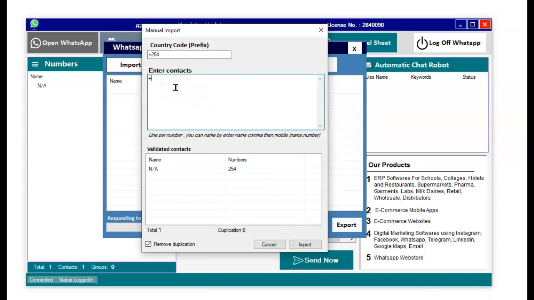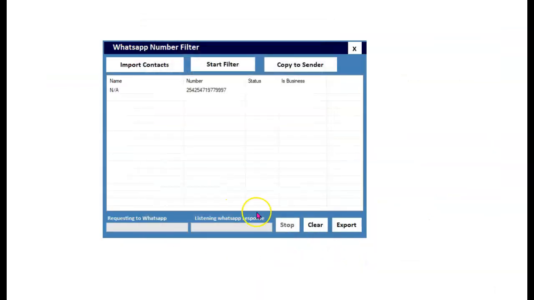So I'm going to have the country code here. I think this is in Kenyan form. Then I will say, okay, import. And the next thing I want to do is start filtering.